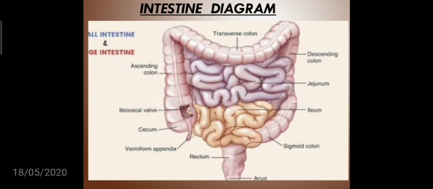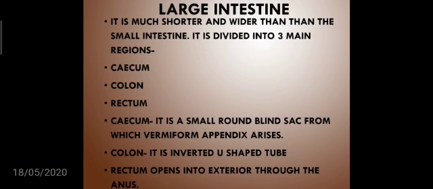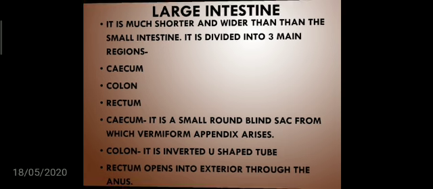You can see here the diagram of the intestine, in which you can see the small intestine and large intestine, and all the parts of the large intestine, where you can see rectum, cecum, and ascending colon and descending colon. I am going to discuss here the large intestine. The large intestine is much shorter and wider than the small intestine. It is divided into three main regions, first the cecum, then colon, and then rectum. Cecum is a small round blind sac from which the vermiform appendix arises. Colon is an inverted U-shaped tube, and rectum opens into the exterior through the anus.